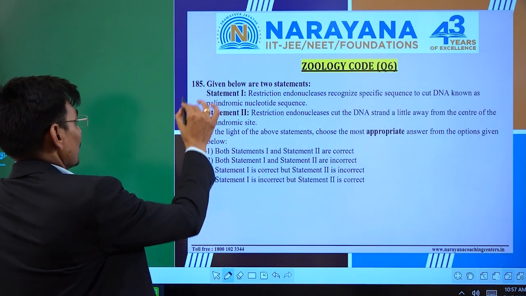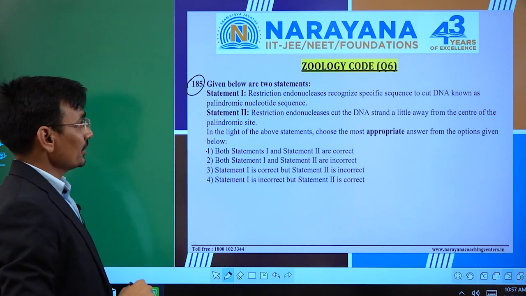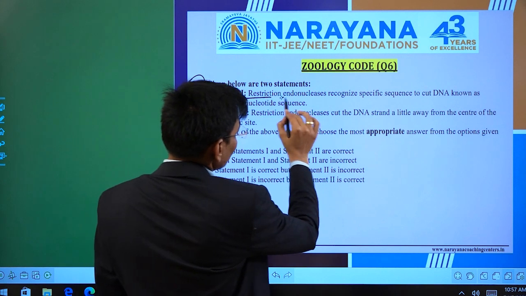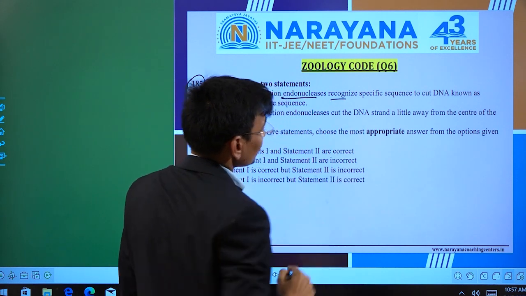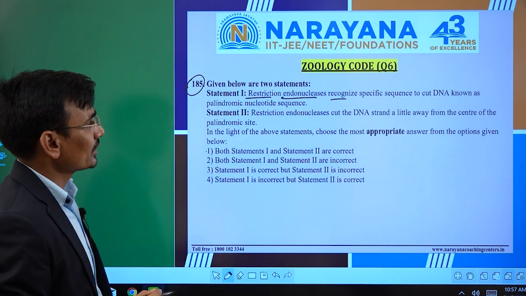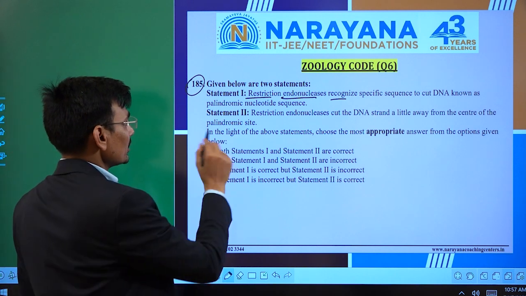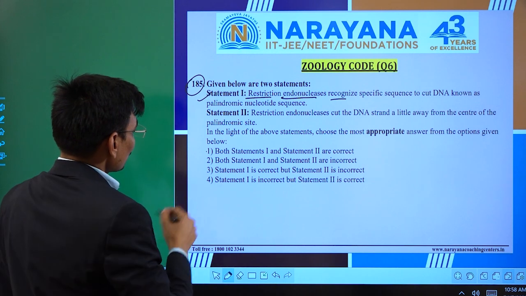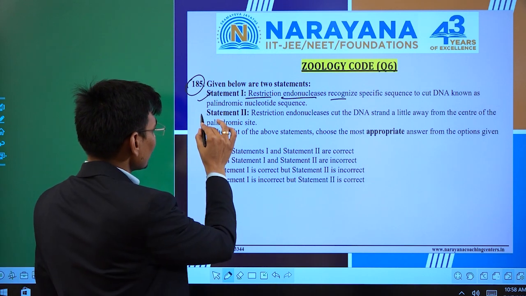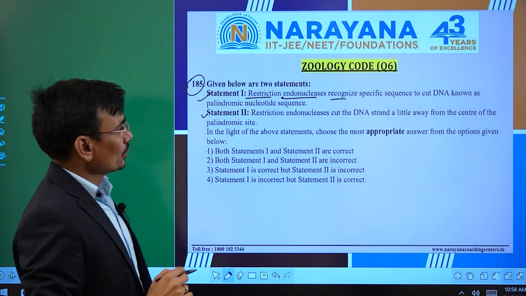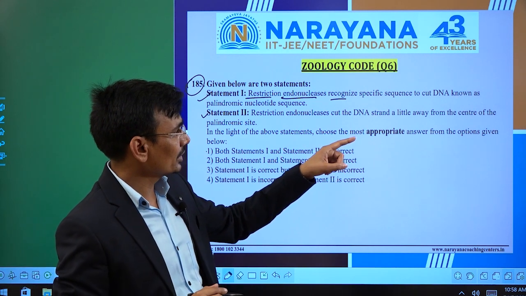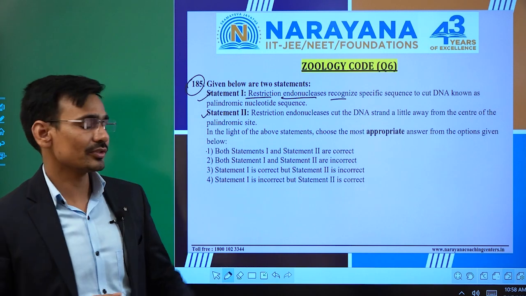And here, question number 185. Given below are two statements. Restriction endonucleases recognize a specific sequence to cut DNA known as the palindromic nucleotide sequence. Obviously, this statement is correct. Let's move to the next statement. That is saying the restriction endonuclease cuts the DNA strands a little away from the center of the palindromic sequence.